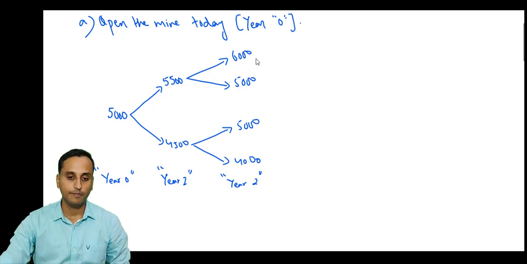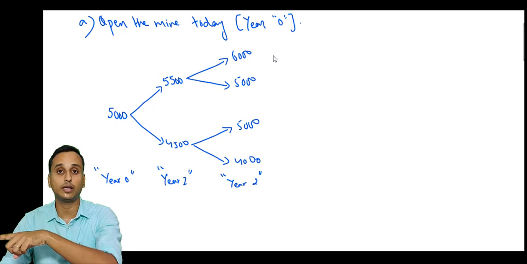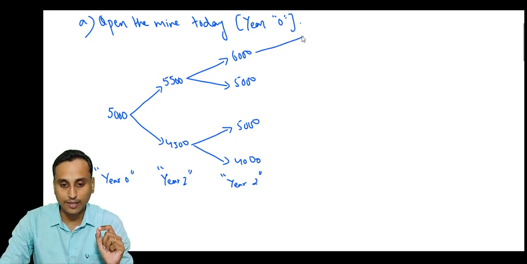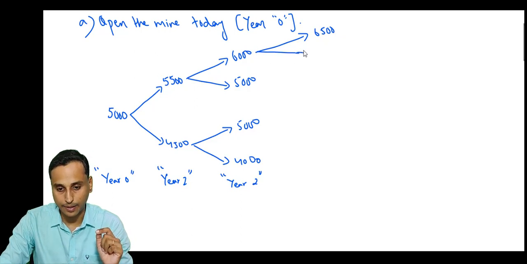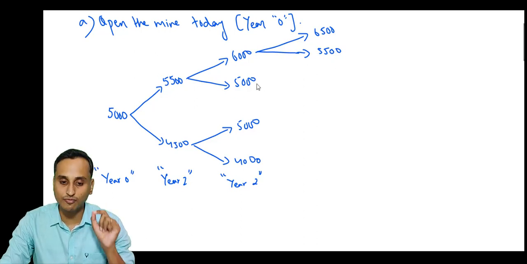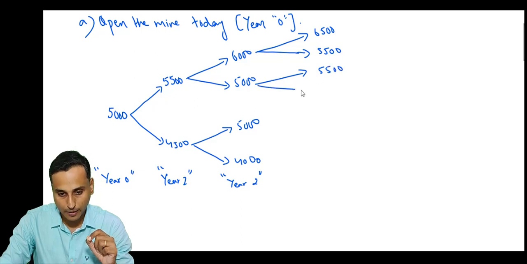Okay. Now the gold mine will be in operation for how many years? 3 years, so one more year we have to calculate. If in year 2 the price was 6,000, then in year 3 the price can be as high as 6,500 or 5,500. And if the price in year 2 was 5,000, then in year 3 the price can be 5,500 or 4,500.